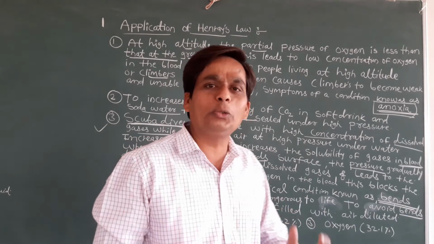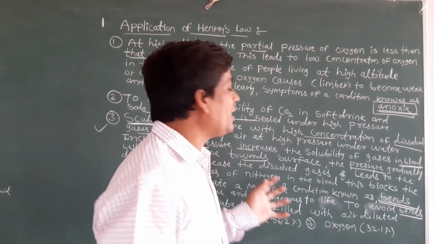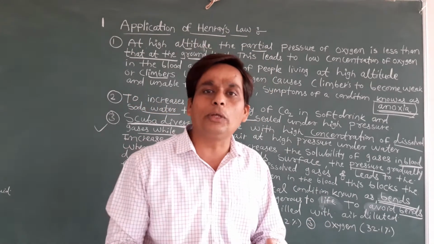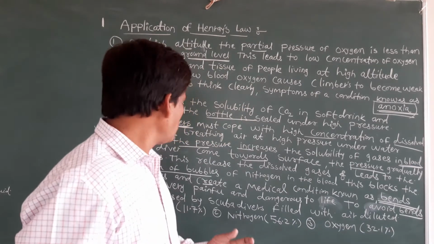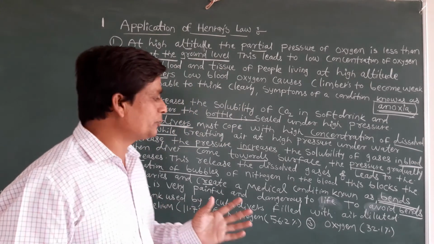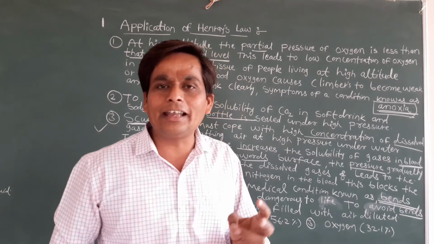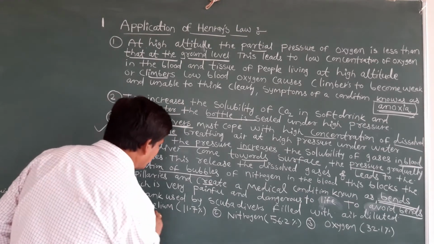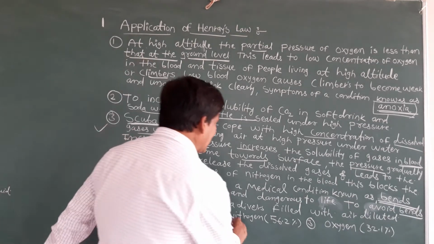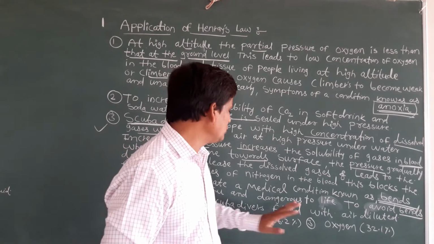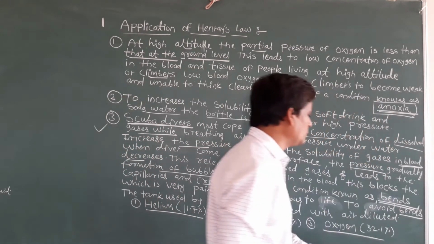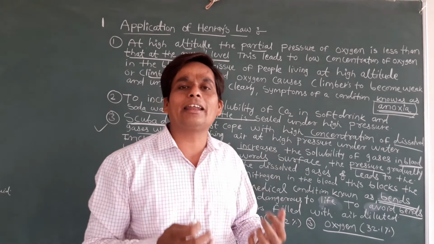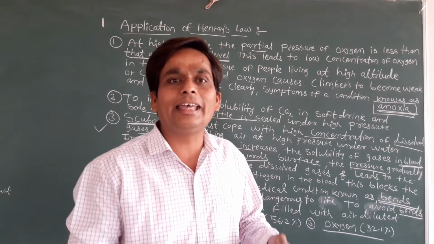So students, to avoid all these things, scuba divers must use a cylinder in which they can fill some gases. They fill diluted air, like nitrogen gas, helium gas and oxygen in some proportion: helium 11.7%, nitrogen 56.2% and oxygen 32.1%. By filling this, they are able to take in proper oxygen when they are in the sea water.